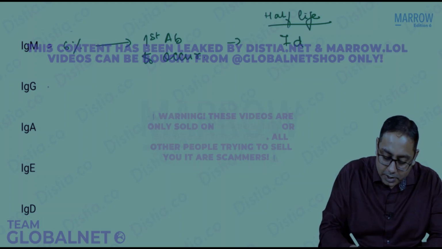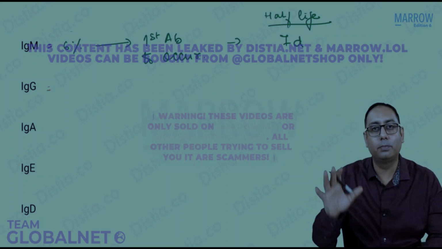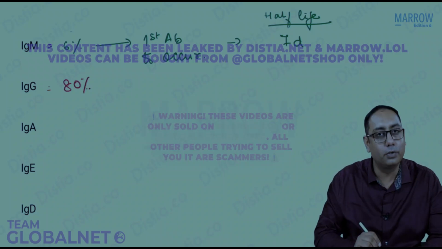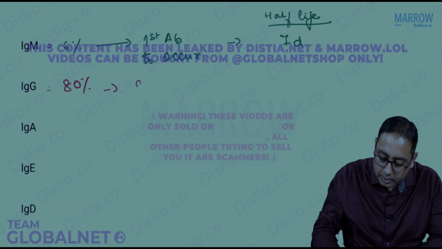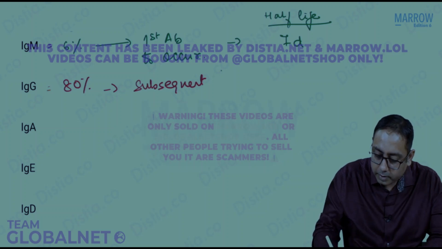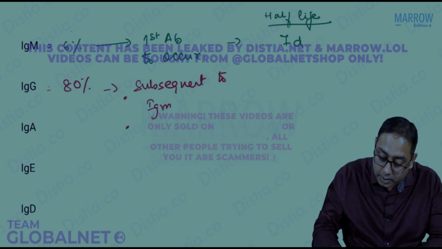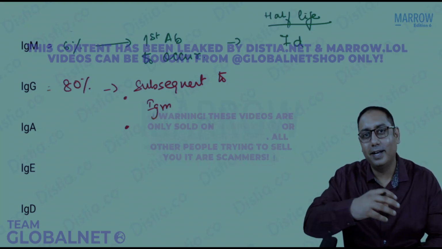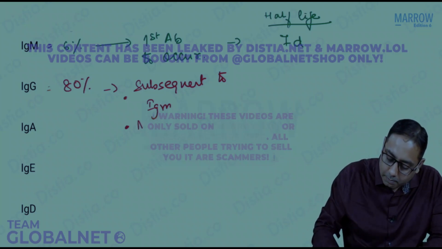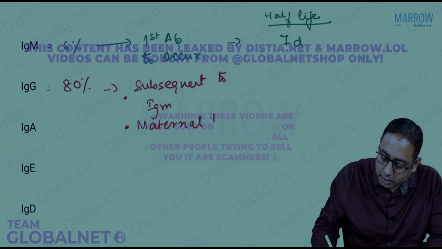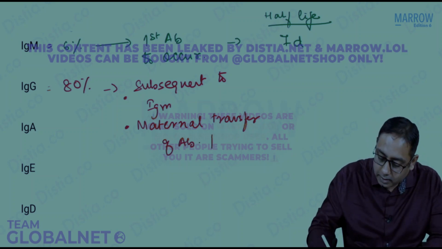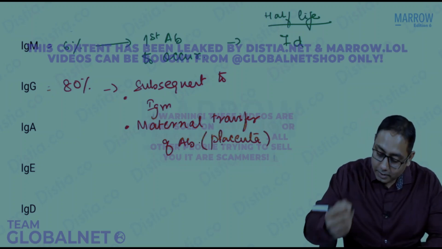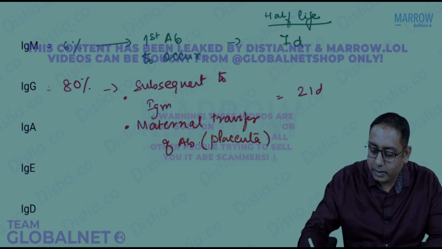If you talk about IgG, it is taking care of most of the immunoglobulin production. It is 80% of the total antibodies. It is the subsequent antibody after IgM. And please note that IgG antibodies are smaller molecules, and they can cross the placenta. So they cause the maternal transfer of antibodies, from mother to child via the placenta. The half-life is typically long, around 21 days, 3 weeks.